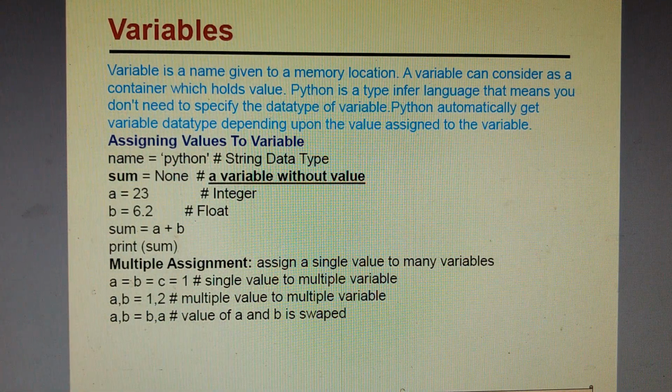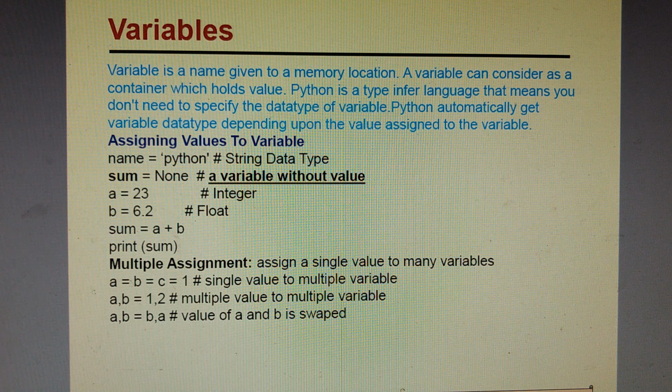Variables. Now variables, as the name suggests, are identifiers. The variables are the name given to a memory location which is used to store some values, and this can be any name. It can be any single alphabet, say A, B, C, D. It can be a name: sum, average, minimum, maximum. Any name which you want to give to the values in your program, you call it a variable.